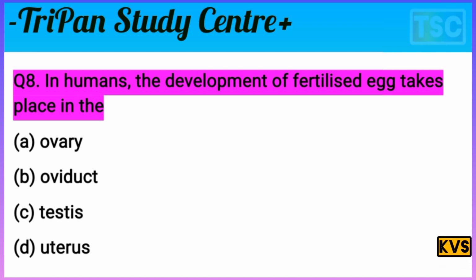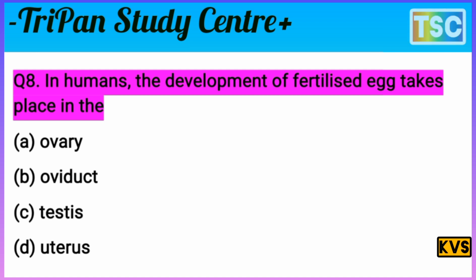Next question on your screen. In humans, the development of the fertilized egg takes place in the, you know that in human beings, the development of the fertilized egg takes place here. A, ovary, B, oviduct, C, testis, D, uterus. You know that C, testis, that's nothing here.